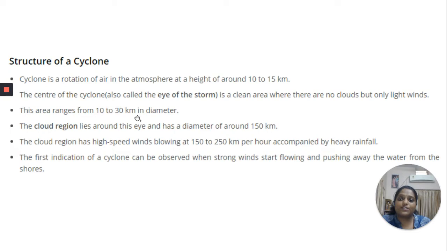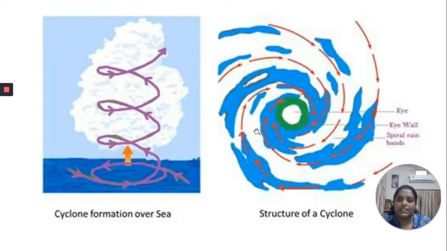This area ranges from 10 to 30 kilometer in diameter, and if the center of the cyclone, that is the eye of the cyclone, increases, it also increases the diameter of the whole cyclone. The cloud region lies around this eye and has a diameter of around 150 kilometer. Now see, you understand this from this diagram. This is a structure taken from above of a cyclone.